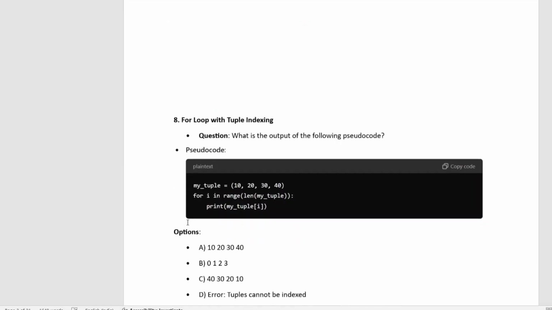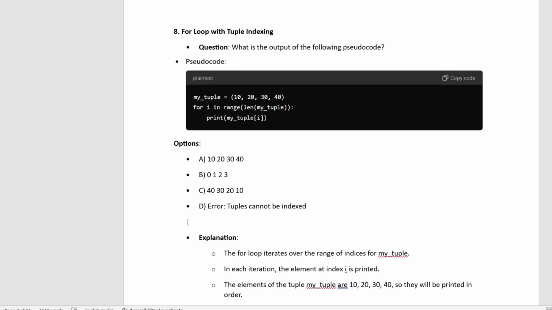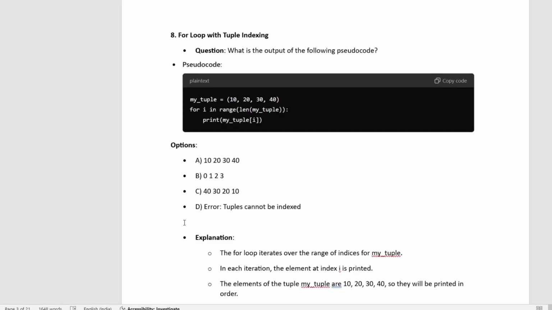Okay, let us discuss the eighth question. It contains a for loop and tuple indexing. So we will go to this playground compiler and execute the code line by line.